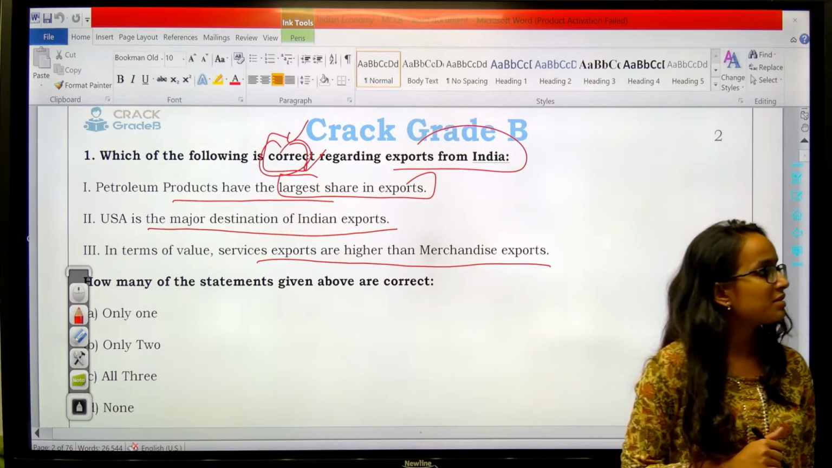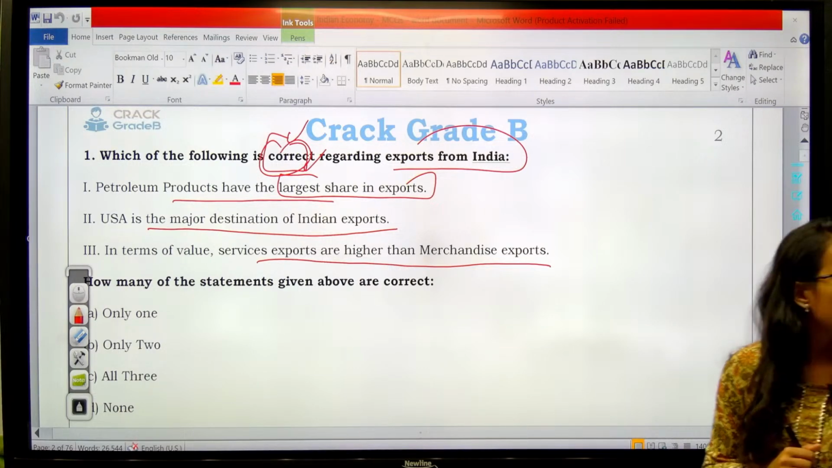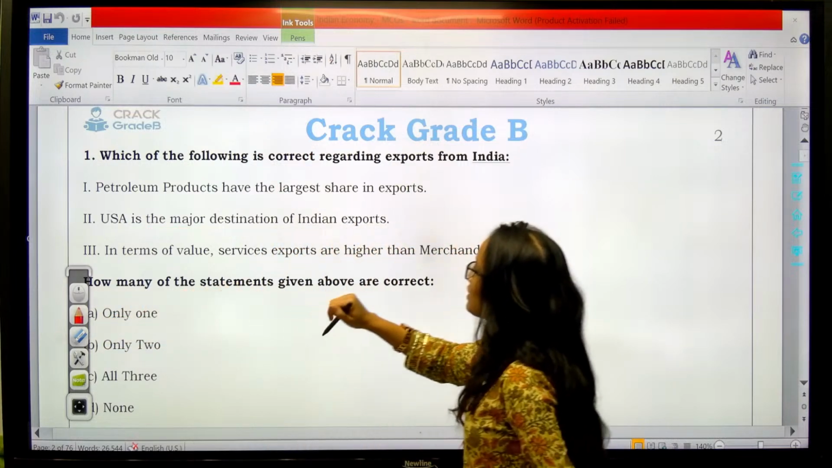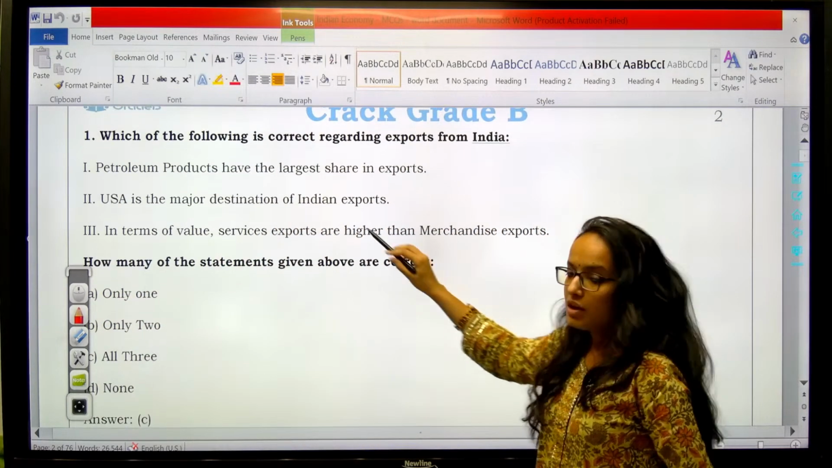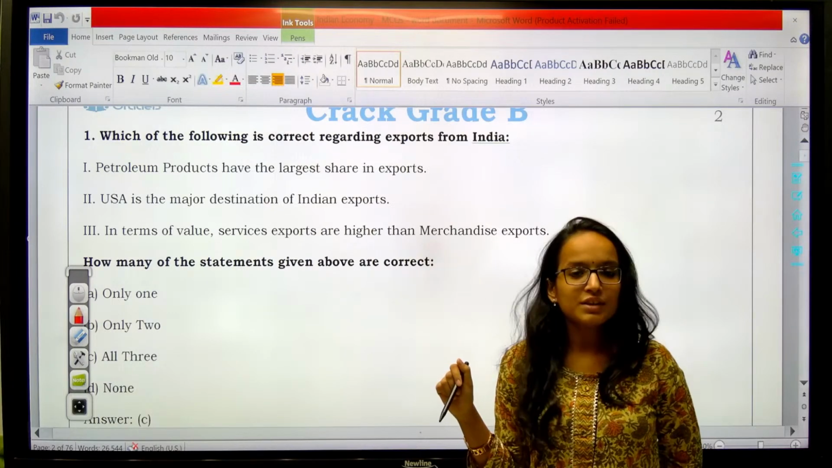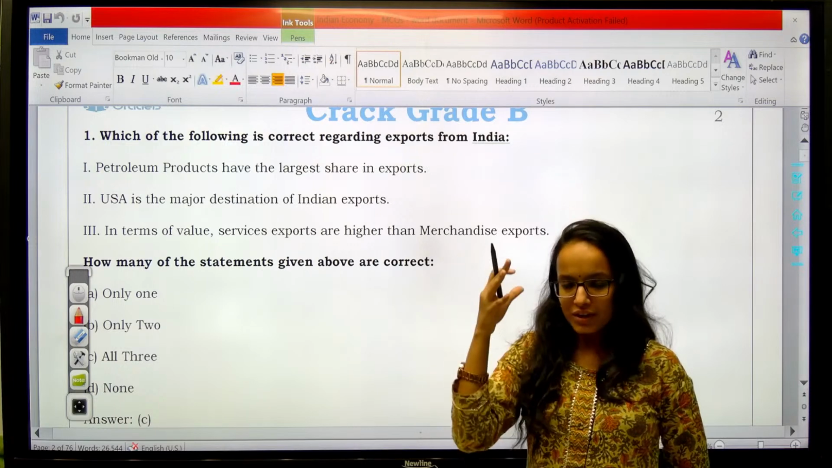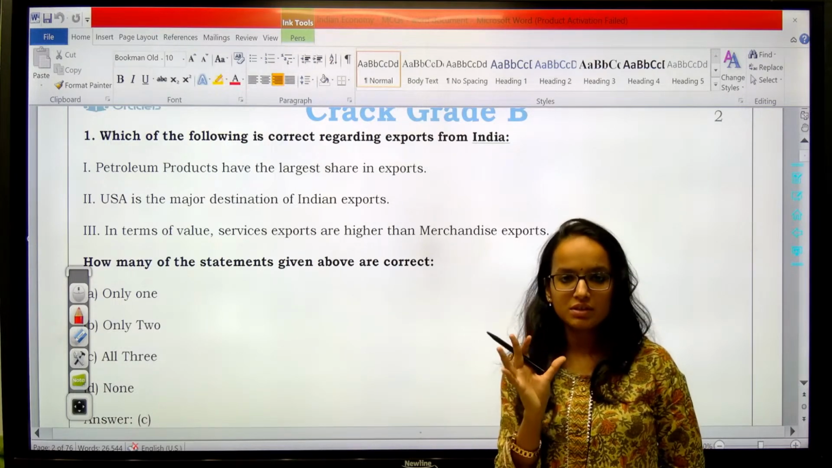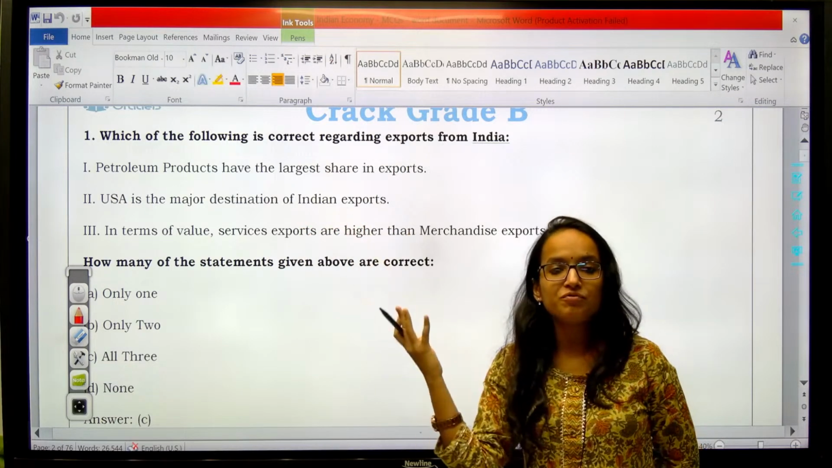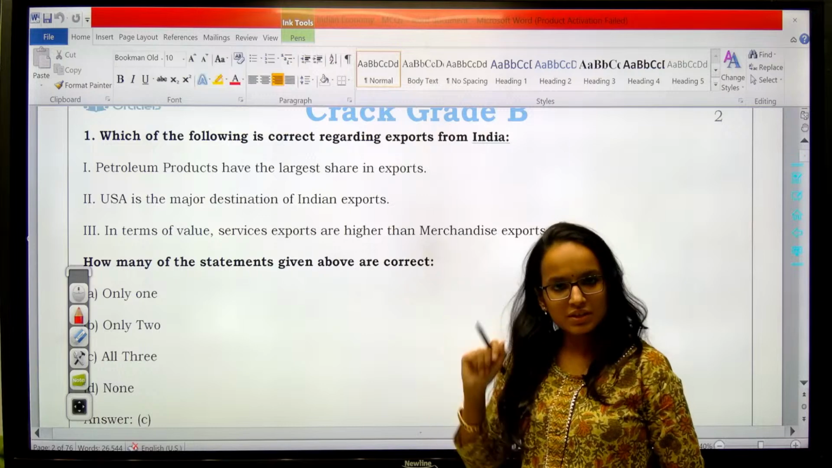Okay, so I have got the answers. C, B, all three. Okay, let's see. First statement, that petroleum products have the largest share in exports. Is it true or is it false? As you all know, what is the trend of Indian exports, the constituent goods? Petroleum products have a very substantial amount. Yes, it is true. So this statement is correct.